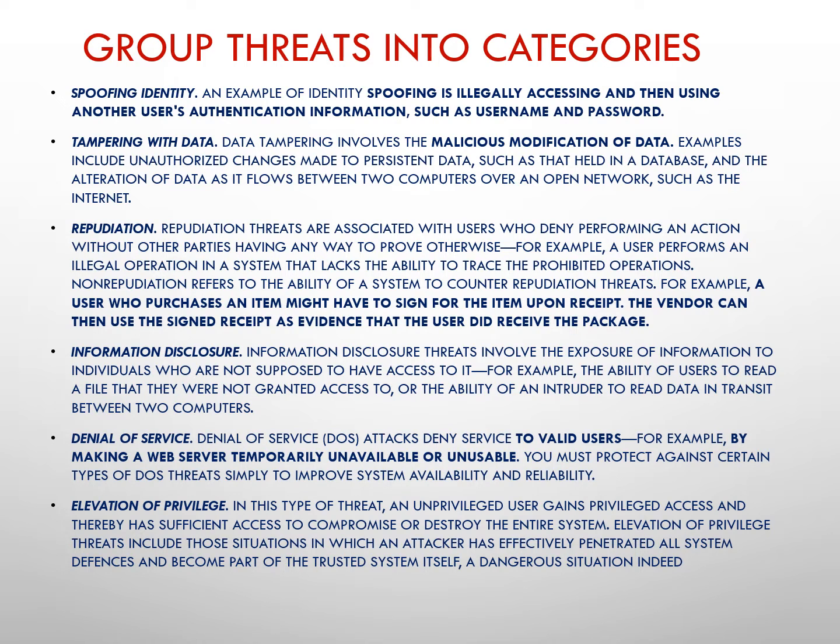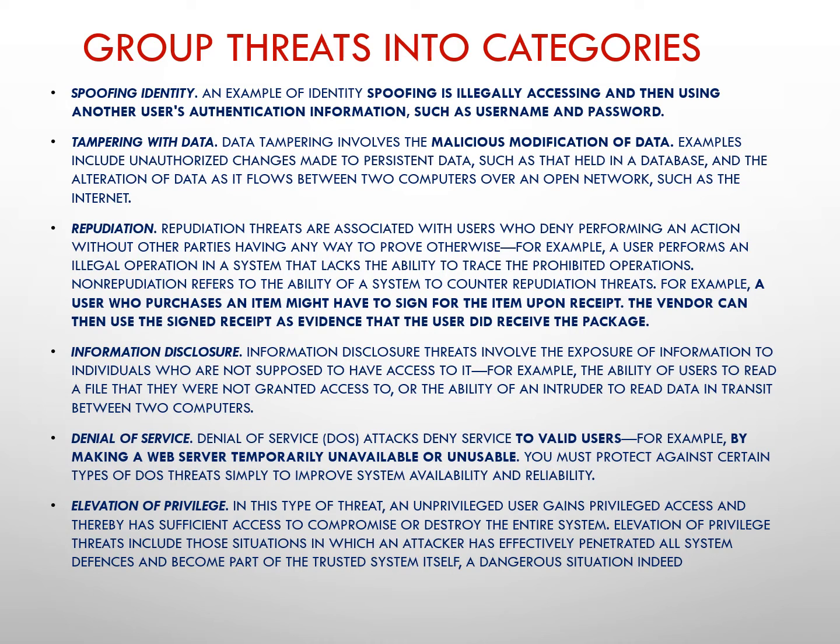Next is tampering with the data. Data tampering involves the malicious modification of data. It includes examples such as unauthorized changes made to persistent data such as that held in a database, and the alteration of data as it flows between two computers over an open network such as the internet. Some unauthorized users can modify your persistent, that is permanent, data, and this falls under this category.